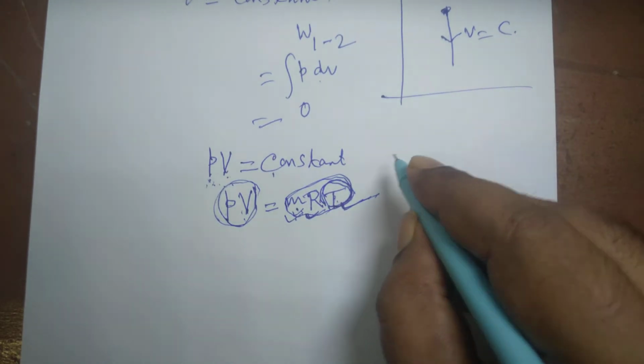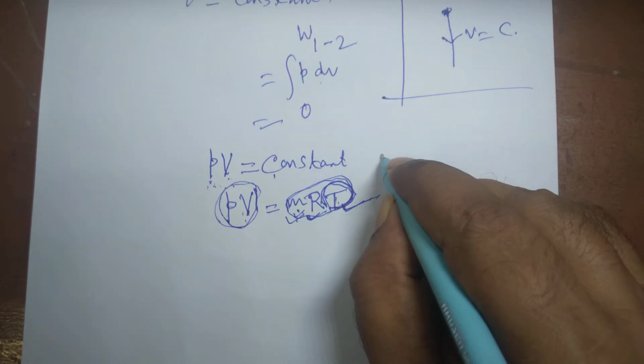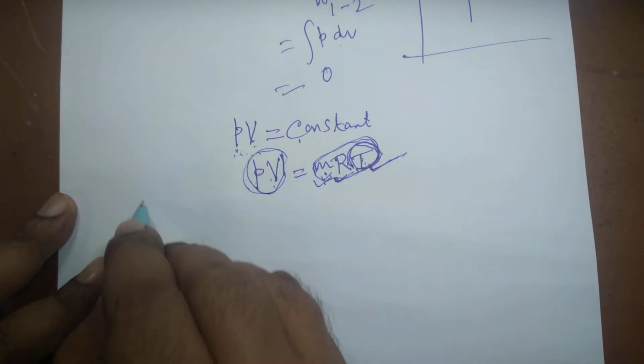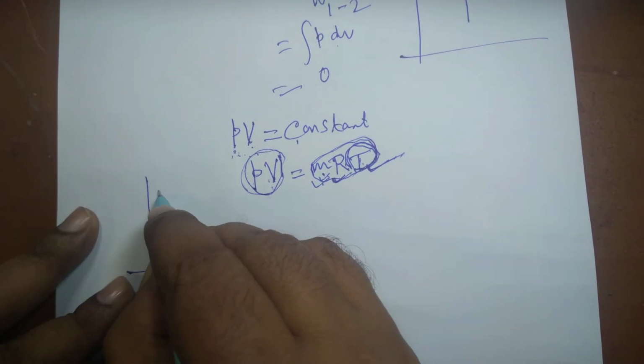And what will be the formula for work done? PdV work done, displacement work done. PV is equal to constant, and the process will be like this.